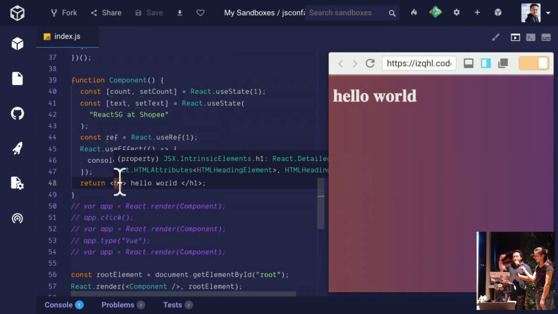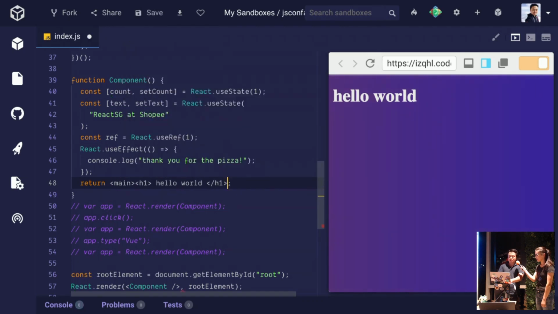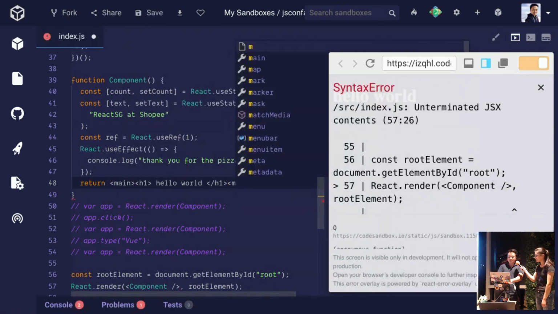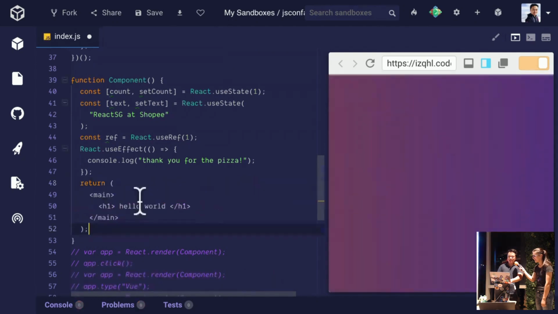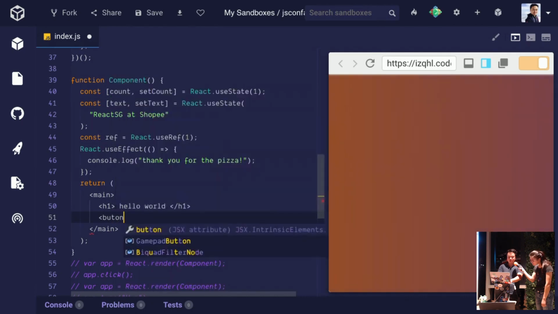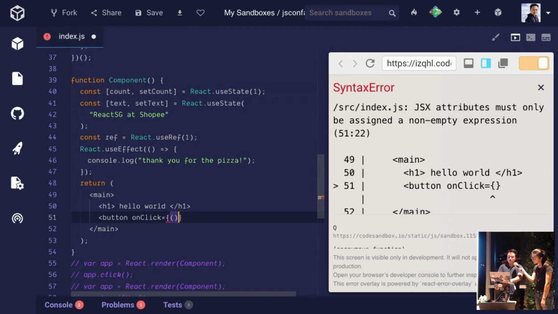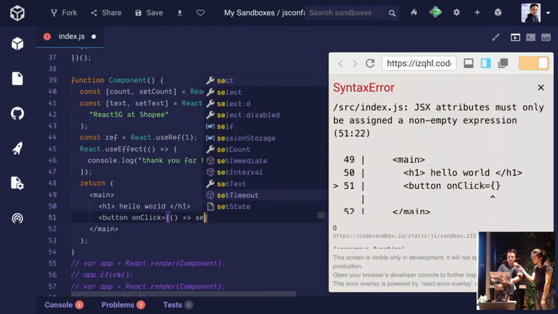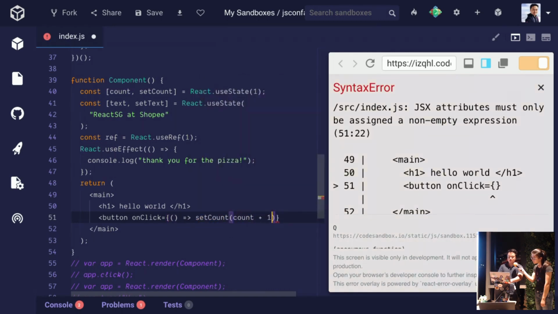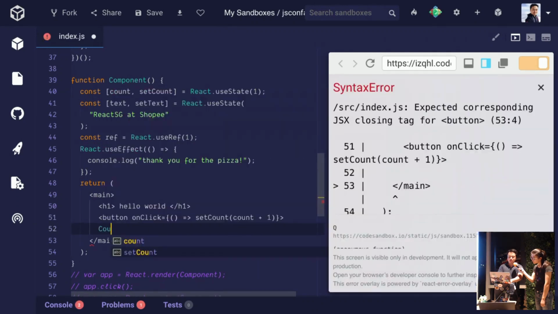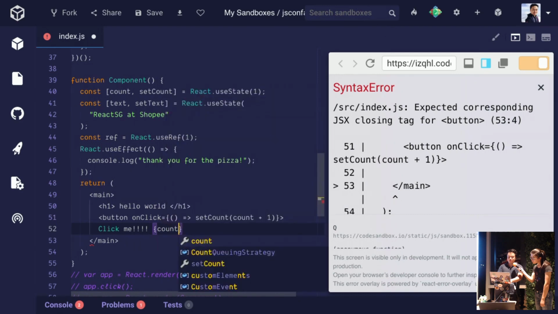Okay, so let's do the final step, which is turn this into a fully working app, and then we'll talk about what we're supposed to take away from all this. I'm going to use main because that's what my CSS expects me to use, and then I'm going to use, I don't have syntax highlighting in my JSX, which is very funny. I'm going to use a button, and it's going to have a click handler: setCount(count + 1), and then it's going to say Click me: count, and it's going to close the button.